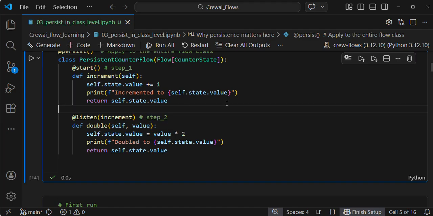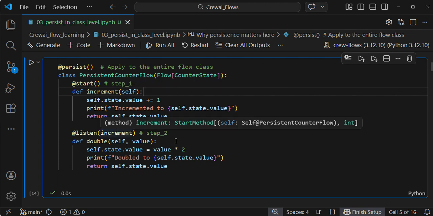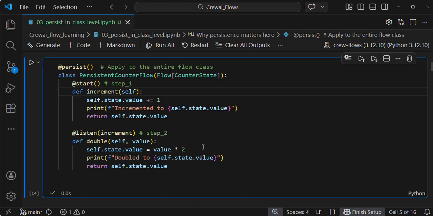I don't think it is complex to understand. In my previous couple of videos, I briefly explained start and listen, and how it can trigger the previous one. Once step 1 finishes, how it executes step 2: by default, step 1 output goes as input to step 2. All this I explained in my previous videos.